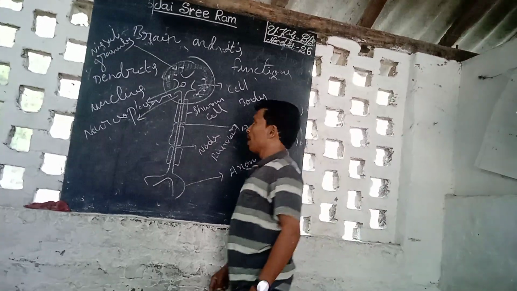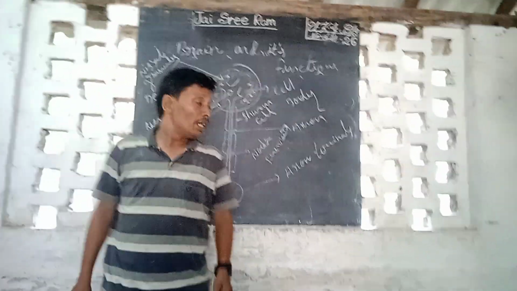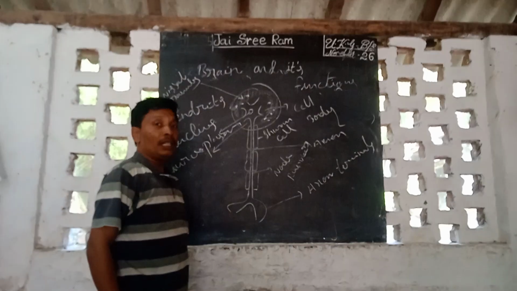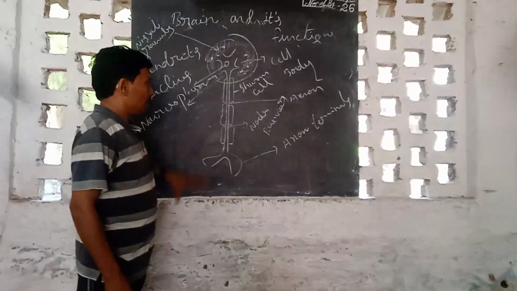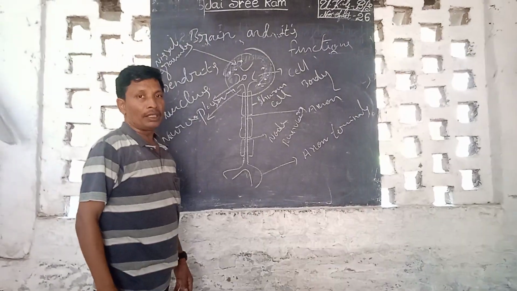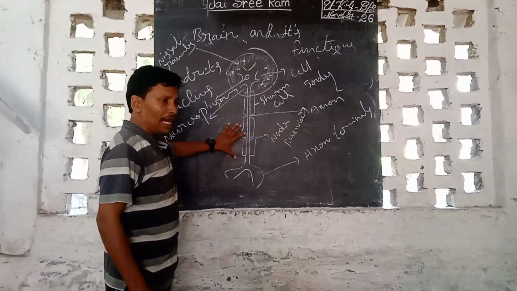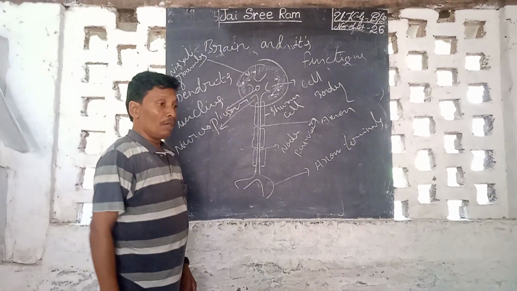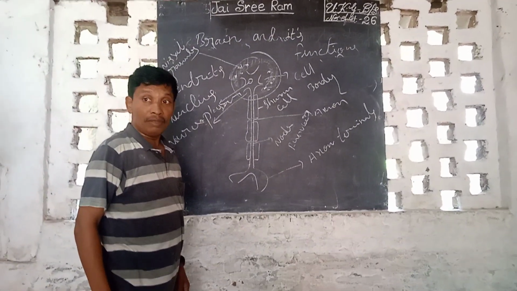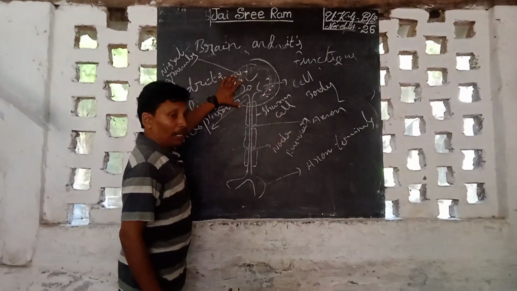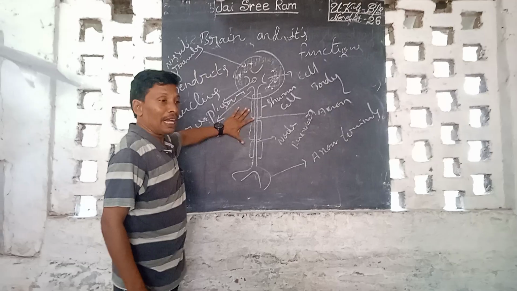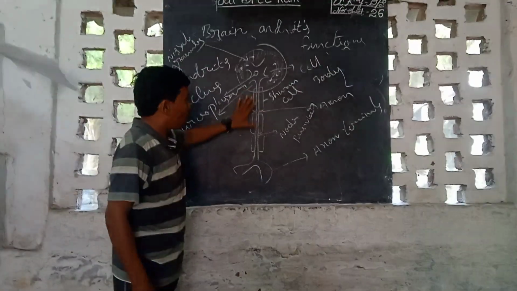So now you remember one thing I already told you: within the nerve cell, which part develops gyri in the brain? I told you which part develops gyrus, which part develops sulci. Clear? Sulci are developed by the axon. Gyri are developed by the cell body. Whereas at the same time, white matter and gray matter. Which part develops gray matter? Which part develops white matter? White matter is developed by the axon. Why? Because the axon is externally covered by Schwann cells.